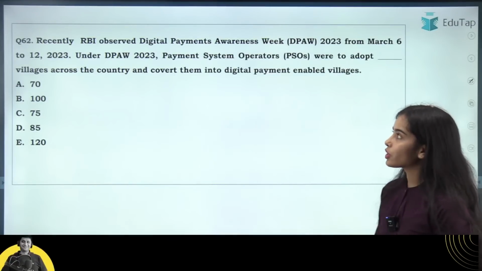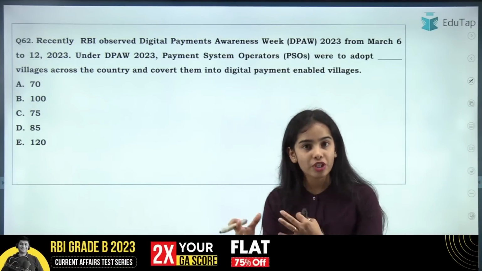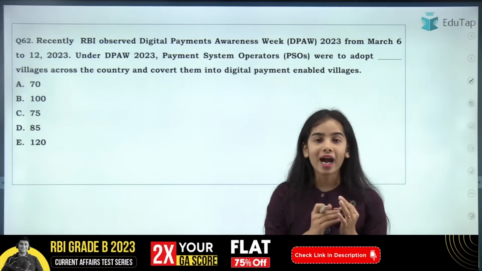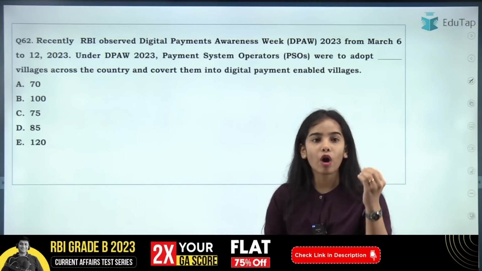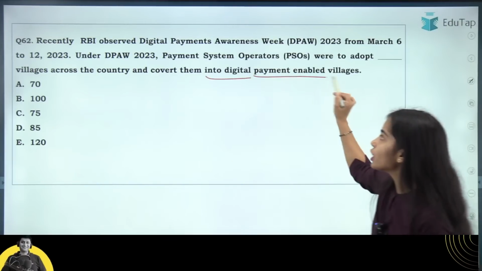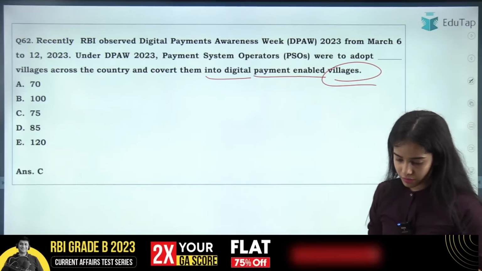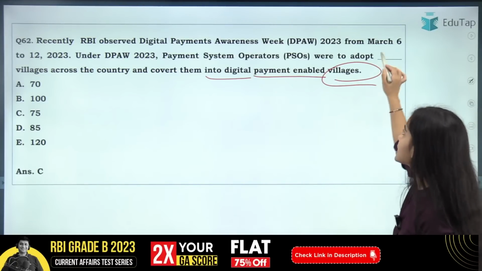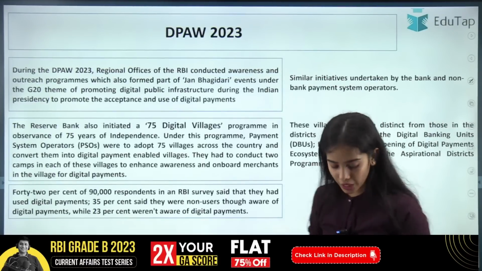Now coming to the next question, in the Digital Payment Awareness Week, there was the Har Payment Digital mission that was conducted. Other than that, it was also said that the payment system operators were to adopt how many villages across the country and convert them into digital payment enabled villages. So there were 75 villages that the payment system operators were going to adopt.